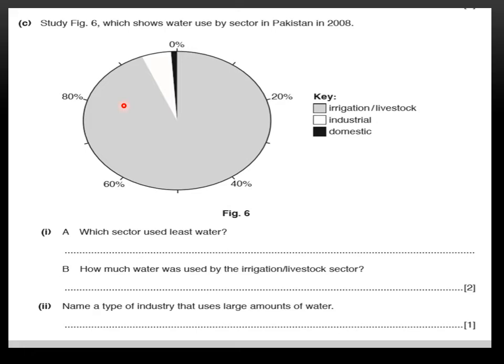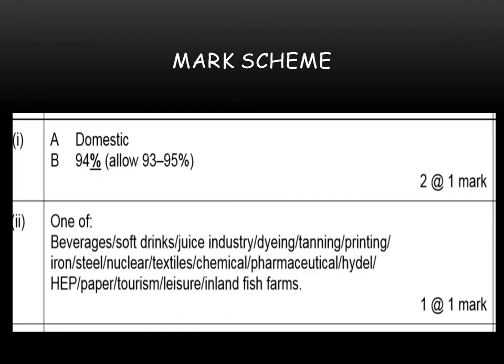Let's see the mark scheme. So here's the mark scheme given for the same question. Part A of question number 1 was which sector used the least amount of water, and I've told you from the key you can see that was domestic.